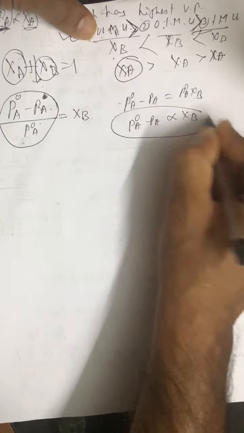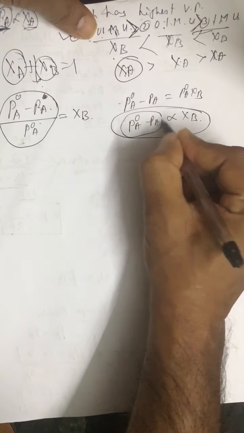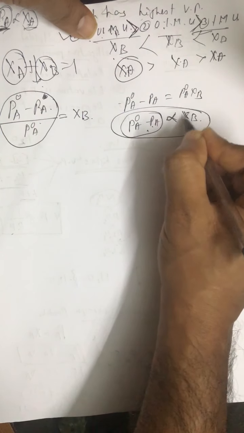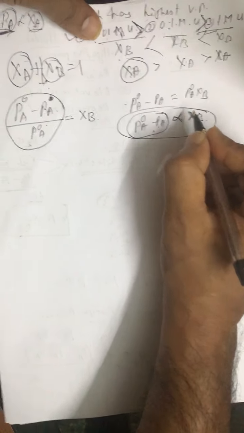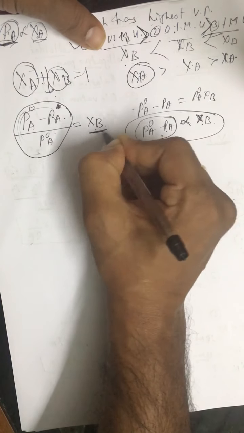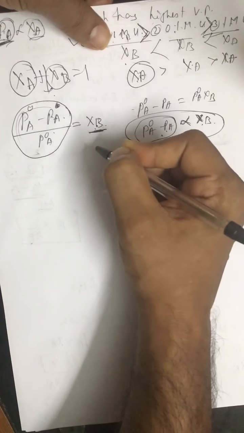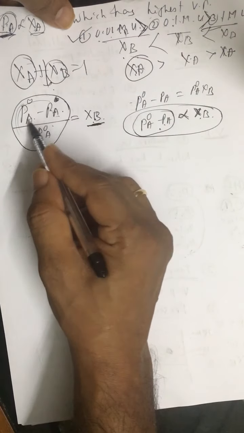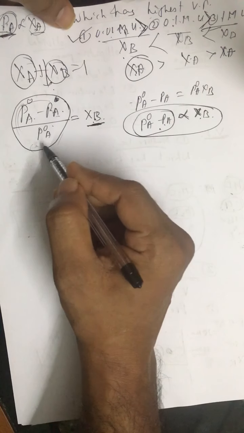So one thing you should be careful about. This is lowering in vapor pressure. Lowering in vapor pressure is proportional to mole fraction of solute. And relative lowering in vapor pressure is equal to mole fraction of solute. So you should be careful, these relations are important. Alright, that is relative lowering in vapor pressure.